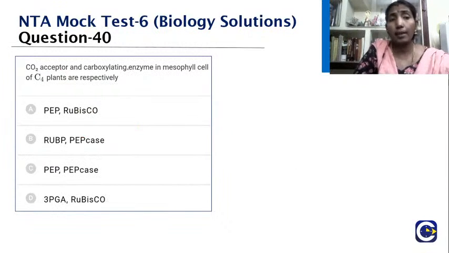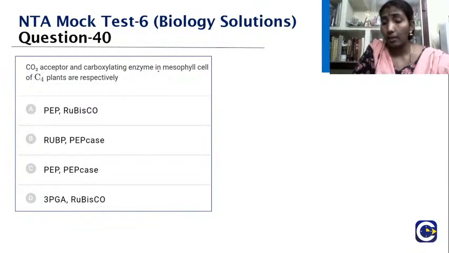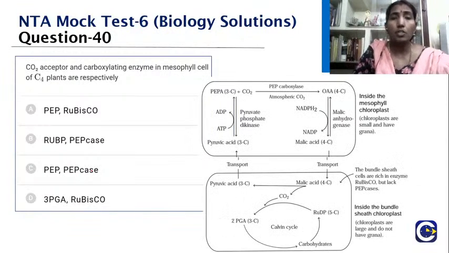Carbon dioxide acceptor and carboxylating enzyme in mesophyll cell of C4 plants are respectively: PEP, Rubisco; RuBP, PEPcase; PEP, PEPcase. The last option is 3-PGA and Rubisco. When you look into the C4 plants which have that characteristic Kranz anatomy, the carbon dioxide acceptor there is the PEP, phosphoenol pyruvate, and the enzyme is phosphoenol pyruvate carboxylase. That is the one which is going to help.